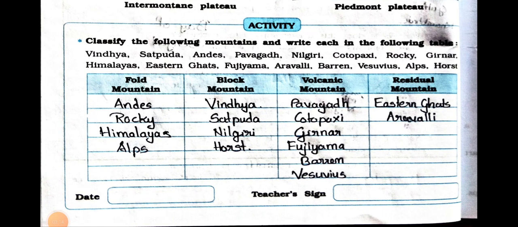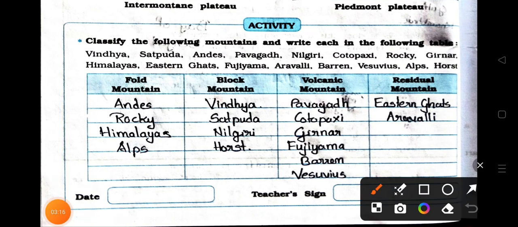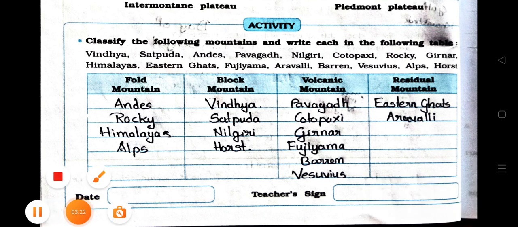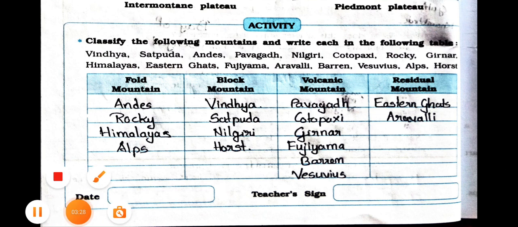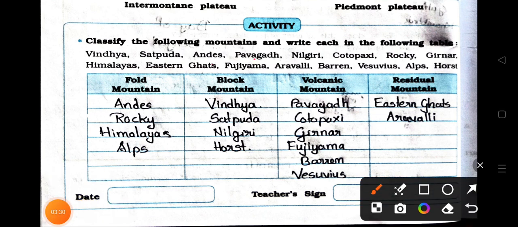Now see the activity. Classify the following mountains and write each in the following table. First of all, we will see what is given: Vindhya, Satpura, Andes, Pavagadh, Nilgiri, Cotopaxi, Rocky, Girnar, Himalayas, Eastern Ghats, Fujiyama, Aravali, Barren, Vesuvius, Alps and Horst.